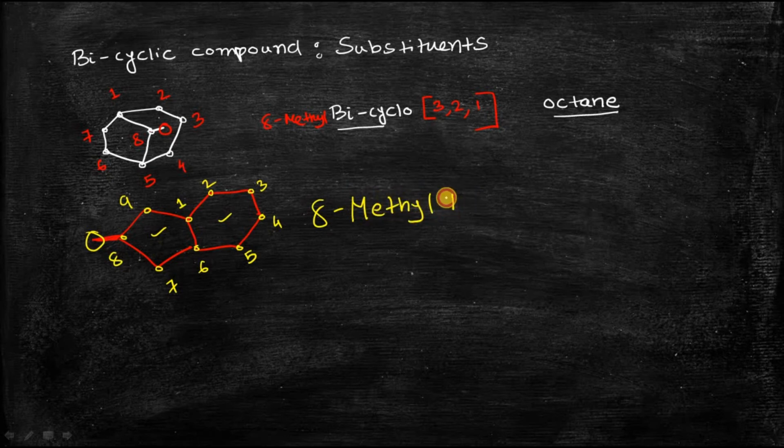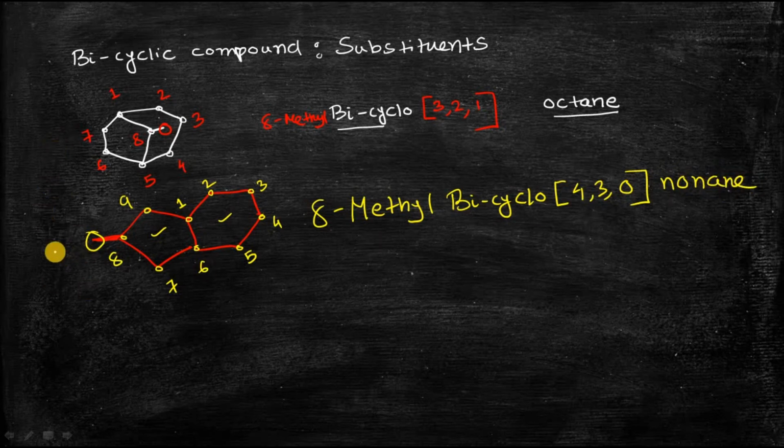Then obviously the bicyclo will come, then the number of carbon atoms each bridge contains. This bridge contains 4 carbon atoms, so 4, this bridge contains 3 carbon atoms, 3, and the third one contains no carbon atoms, so 4, 3, 0 bicyclo, and the total number of carbon atoms in this bicyclic compound is 9, so 8-methylbicyclo nonane.